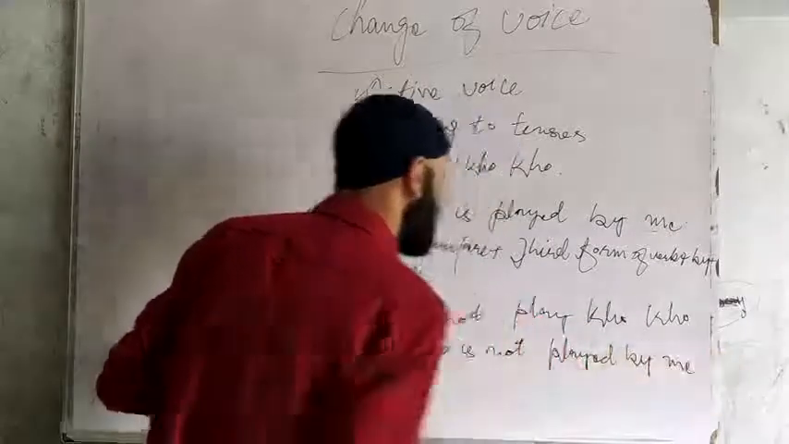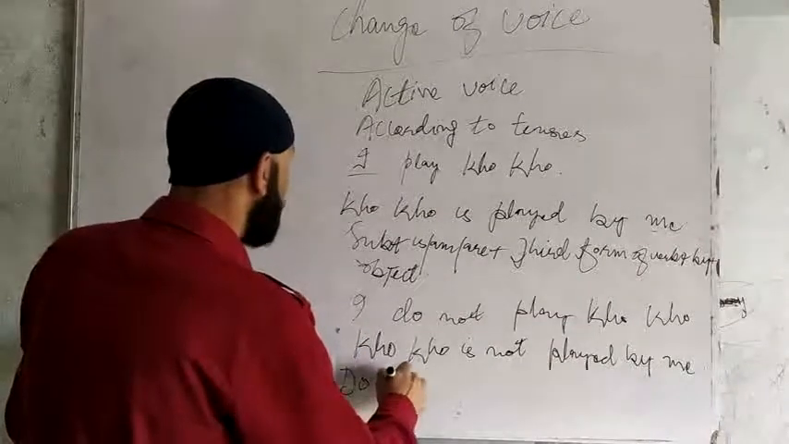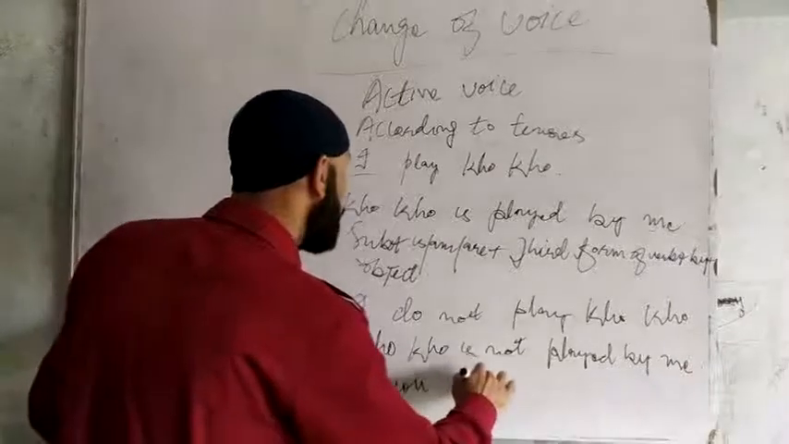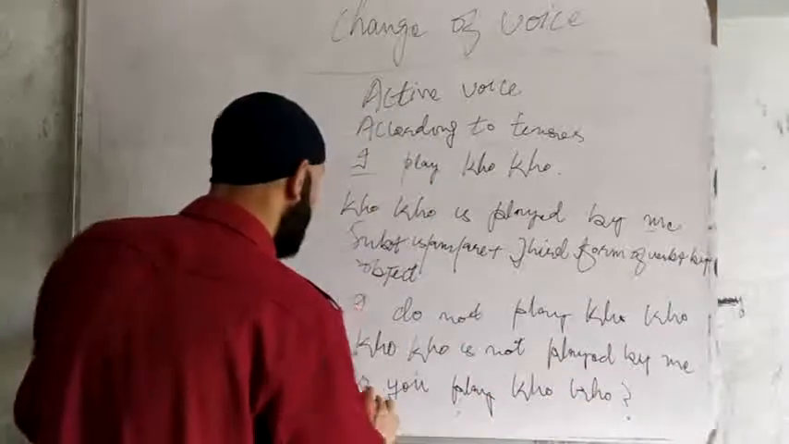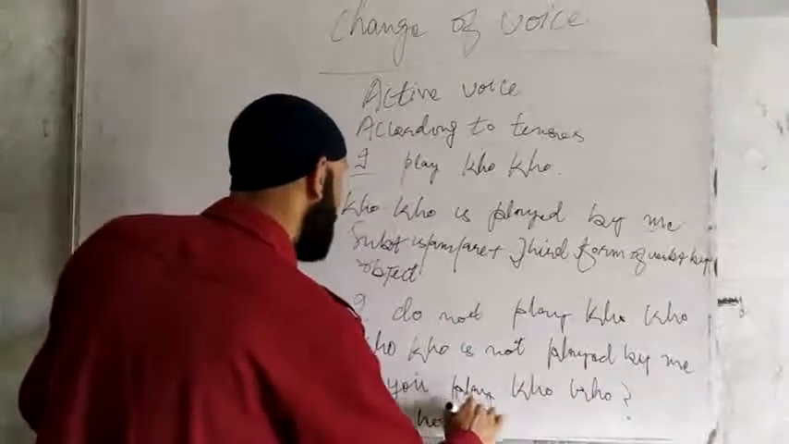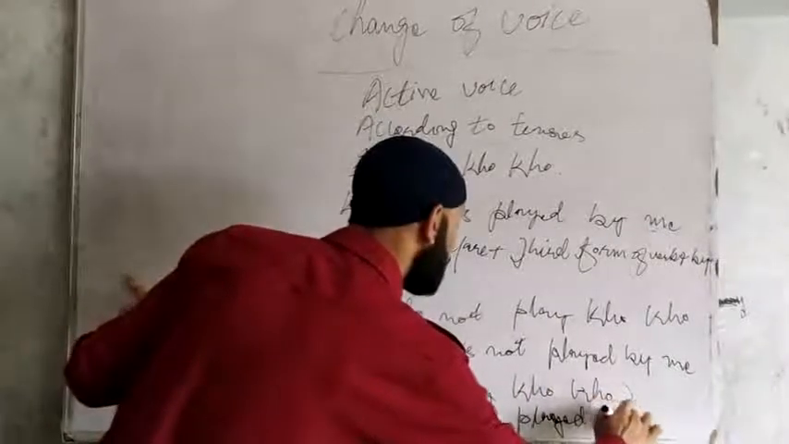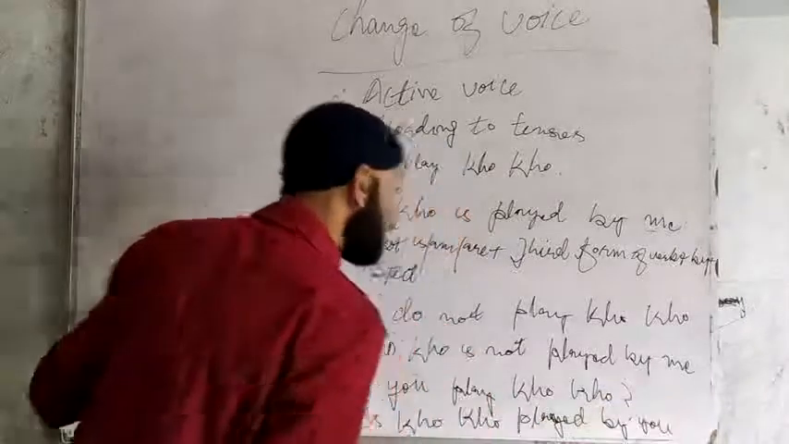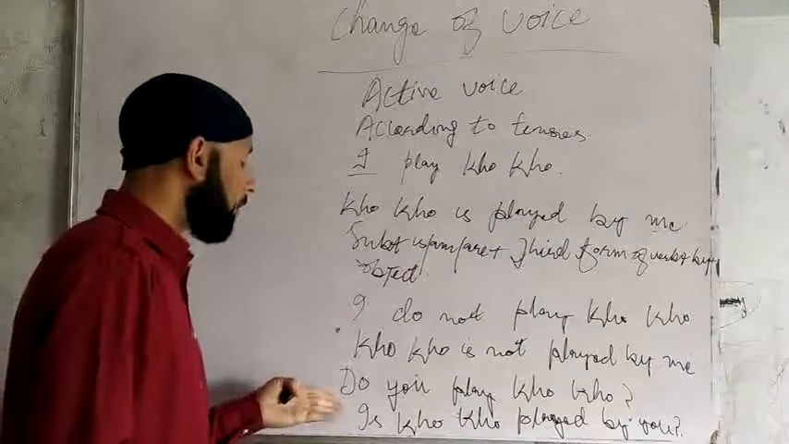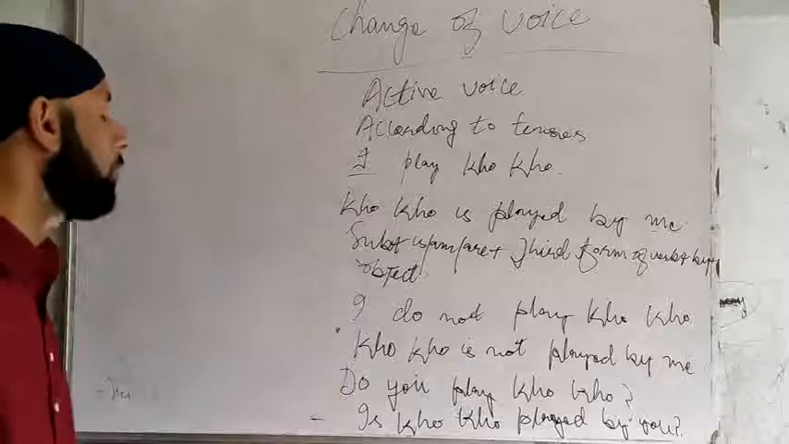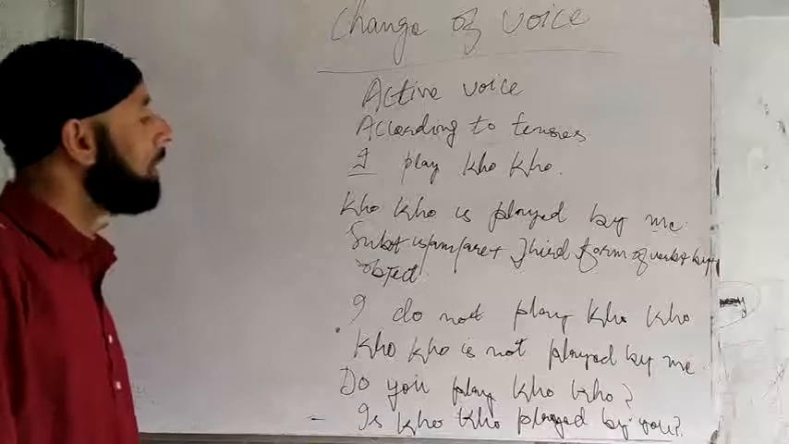This is negative. And in case of an interrogative sentence, do like this. Do you play Coco? Is Coco played by you? This is an interrogative sentence, with an auxiliary interrogative. And if we have a WH interrogative, it begins with interrogative pronouns.